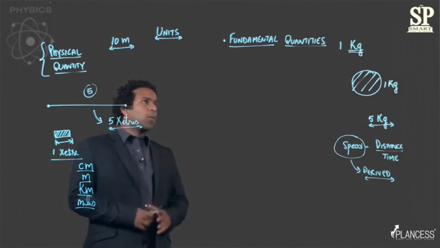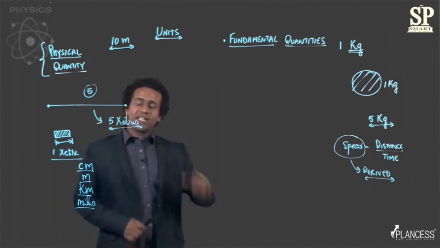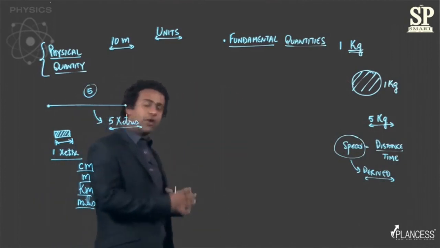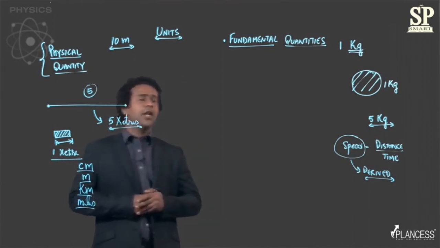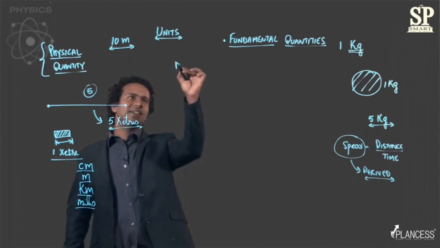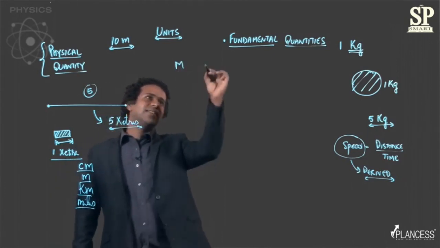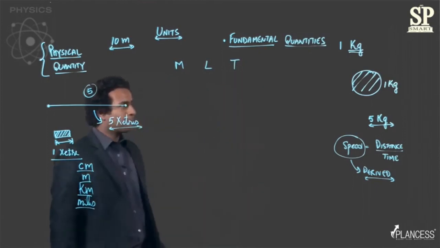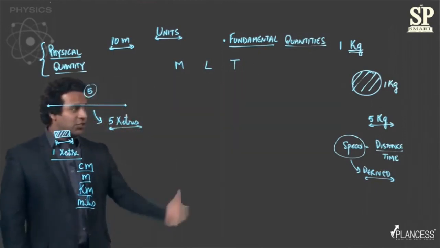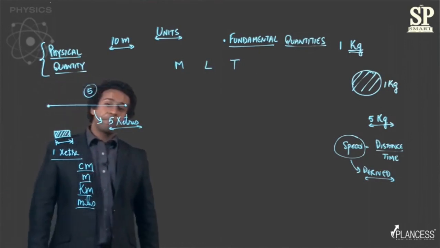So now all the fundamental physical quantities we have, all 7 of them, are given special symbols. For example, to write a few, mass is given the symbol m, length is given the symbol L, and time is given the symbol T. The entire list is shown right in front of you.